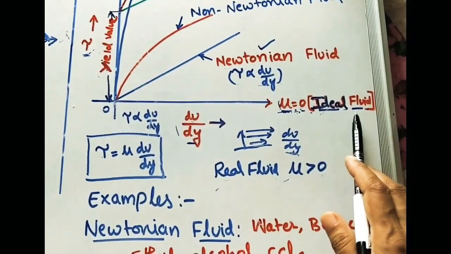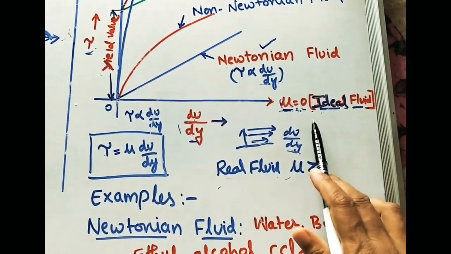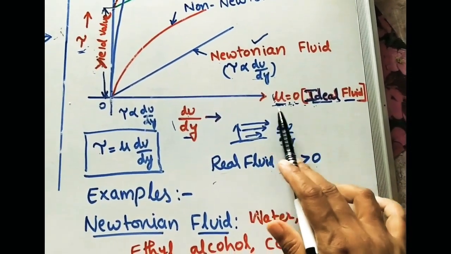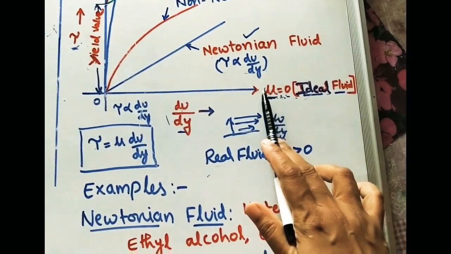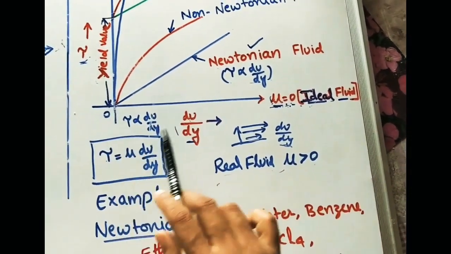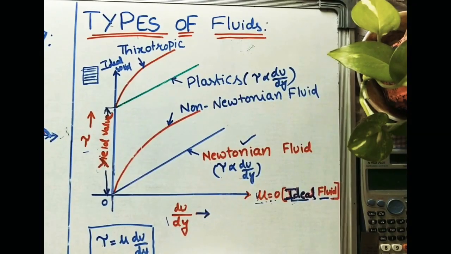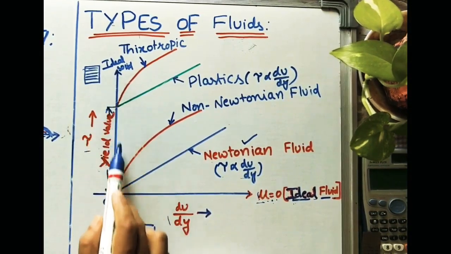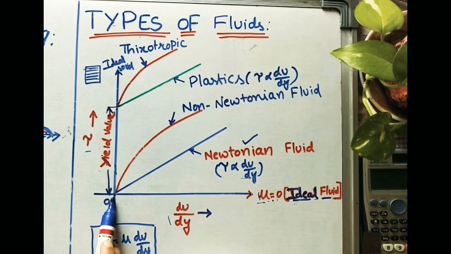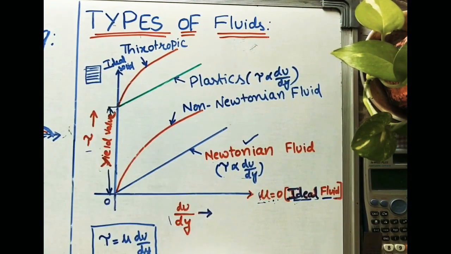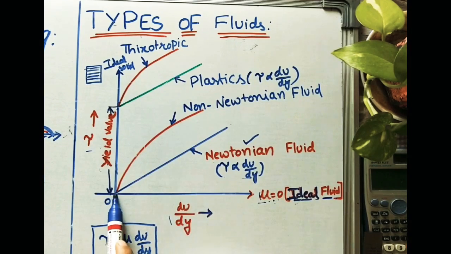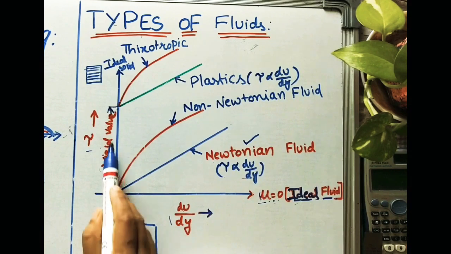So we can define ideal fluids as those fluids which are incompressible with 0 viscosity, and shear stress is always 0. These are called ideal fluids. If you take the vertical line here, the meaning is shear stress is maximum, and du by dy, the velocity gradient, is 0 on this line.